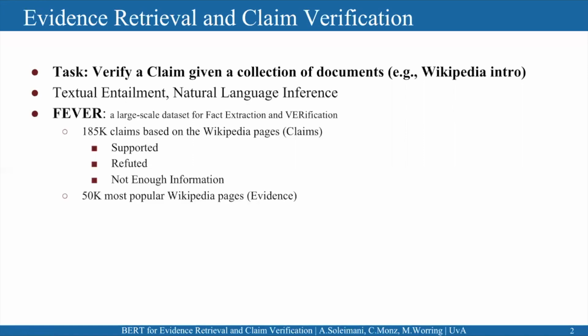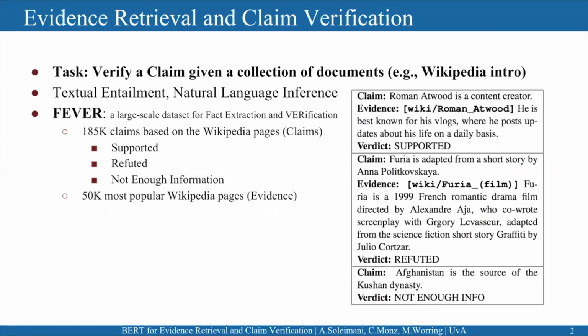We use the FEVER dataset, which meets the expectations of such a problem. It has 185K claims labeled as supported, refuted, or not enough information. It also has 50K Wikipedia pages containing potential evidence sentences. You see some samples in the figure. For example, Roman Atwood is a content creator. So we need to first find the evidence sentences in our Wikipedia documents and then classify the claim based on the retrieved evidence.